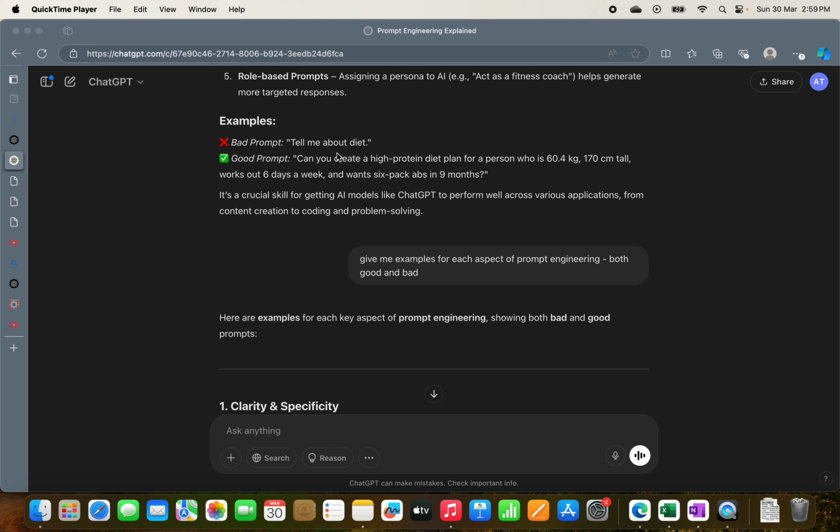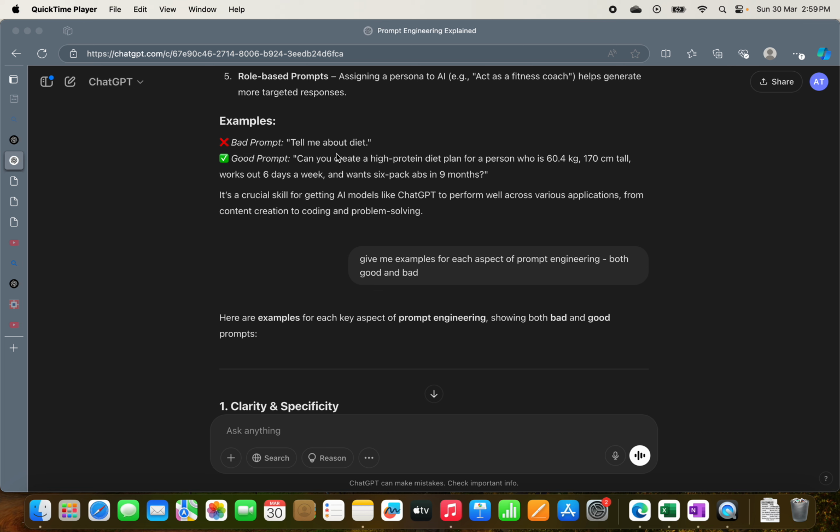So in general, if I am saying, tell me about my diet, that is very wide. There are no constraints. It's not specific. There are no details. There's no persona. You're not telling ChatGPT what format you want the response. But look at the good prompt. Can you create a high protein diet plan for a person who is 60.4 kg, 170 centimeter tall, works out 6 days a week, and wants six pack abs in 9 months?